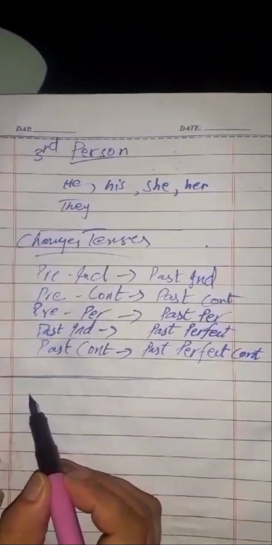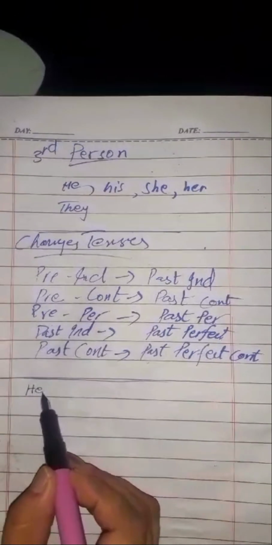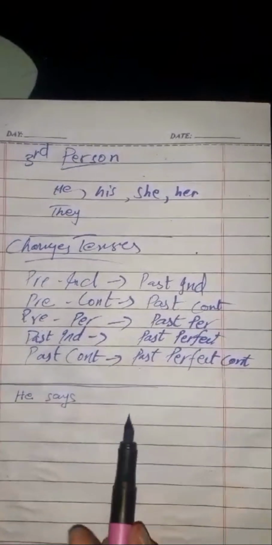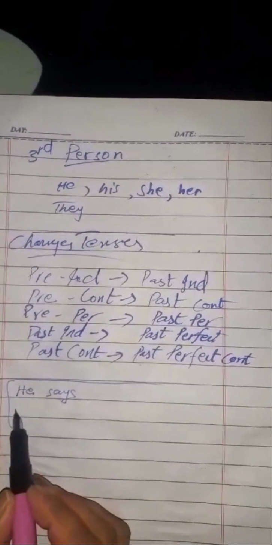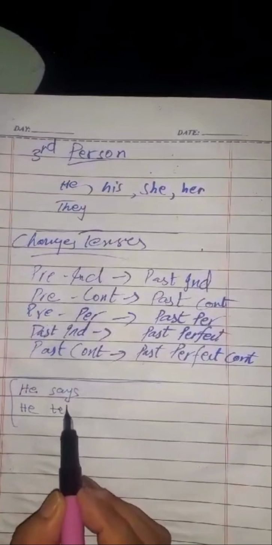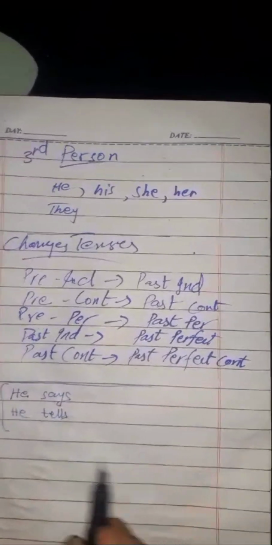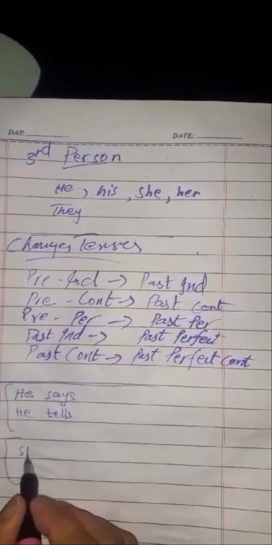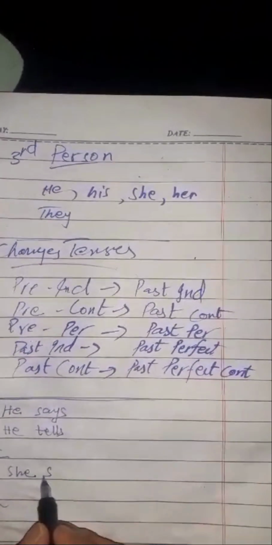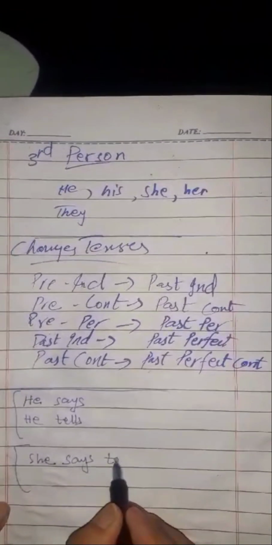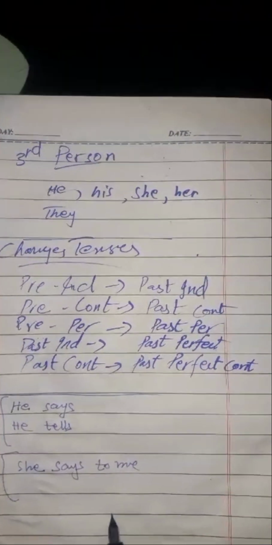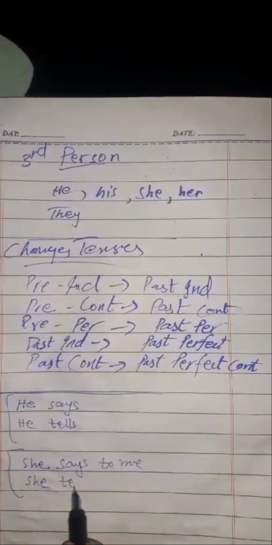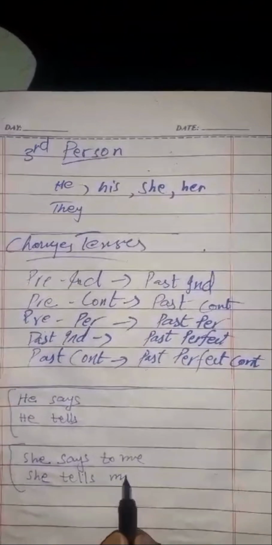And students, some of the changes are like this. If you have "he says" in the reporting speech, it will be changed into "he tells." If you have "she says to me" in the reporting speech, this will be changed into "she tells me."